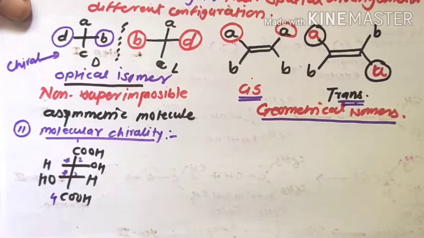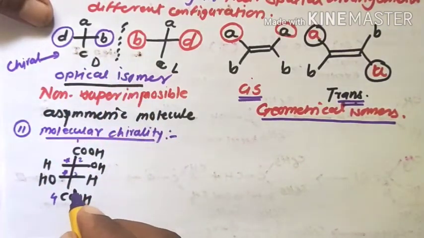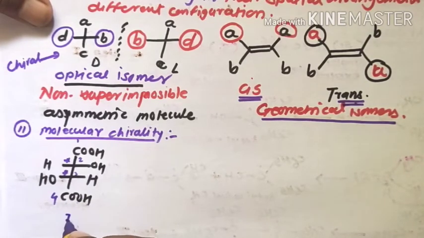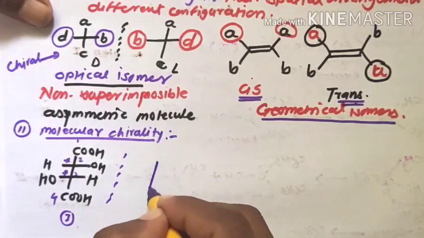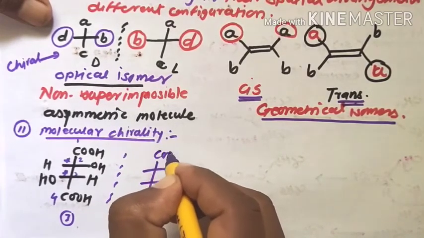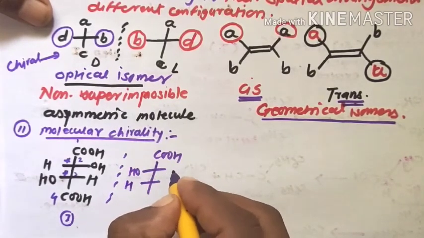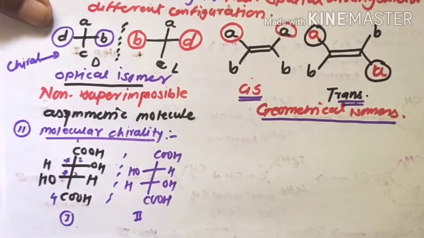For molecules with two chiral centers, there are four isomeric forms according to the number of chiral centers. One chiral center gives two isomeric forms. Therefore in this case, there are two chiral centers, giving a total of four isomeric forms. These are the first one, and the second, that is the mirror image of this molecule, like COOH, OH, H, H, OH, COOH.